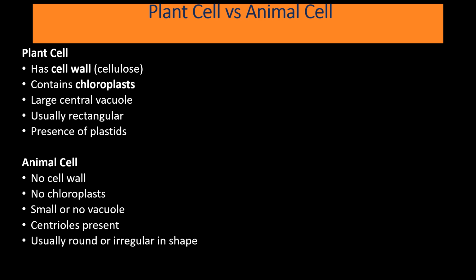Also here we have pointed that plant cells have cell wall, contain chloroplast and have a large central vacuole, and are usually rectangular in shape, and the presence of plastids, which are mostly absent in animal cell, but centrioles are present which aid in cell division.